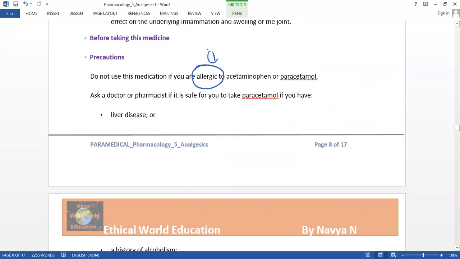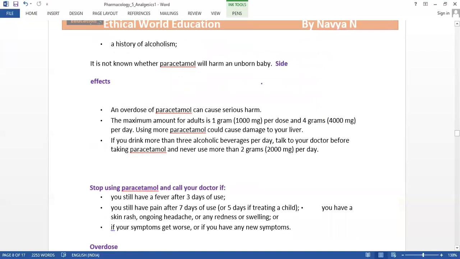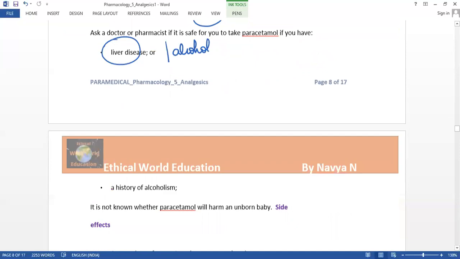This is the first condition to be taken care of. Patients who have liver disease, and people who are addicted to alcohol, are at a very high risk, and it is not that safe for them to take this. They have to consult the doctor before taking this medication. And for an unborn baby, the side effect is not known.